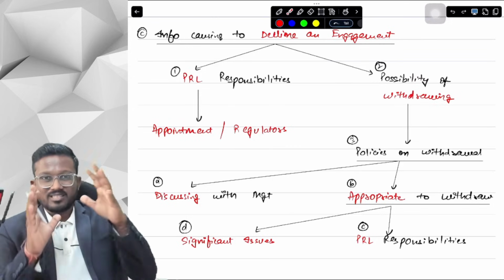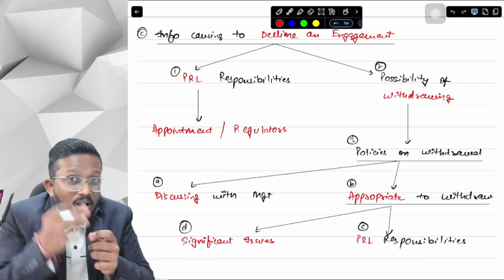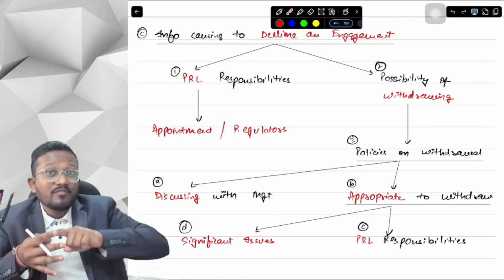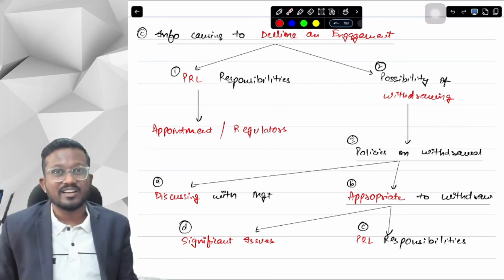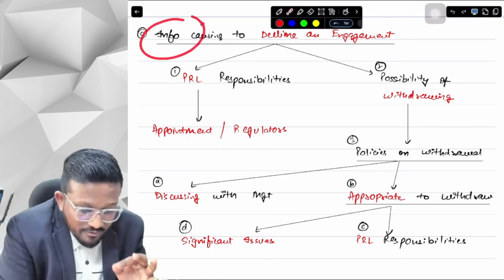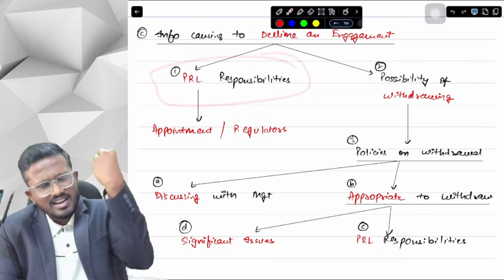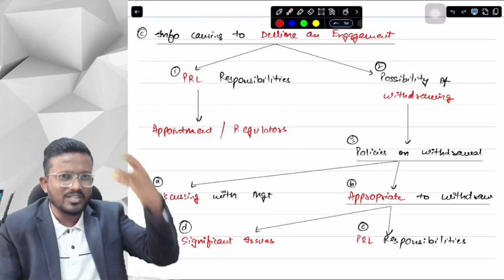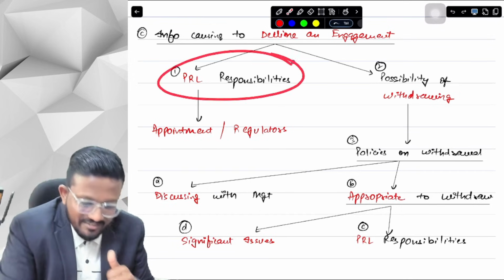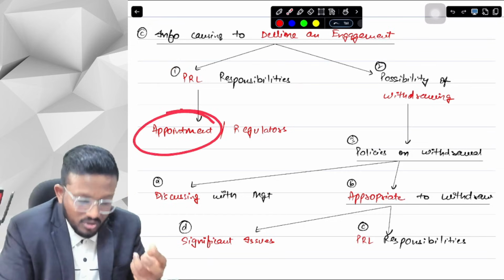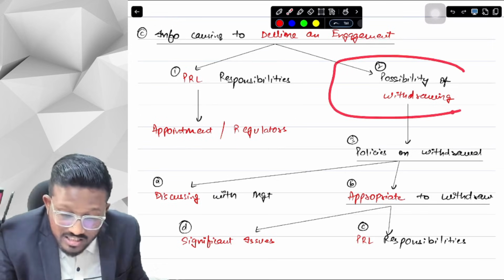And the last thing in this particular third element is, if there is any information which we come to know about post accepting this engagement, had it been known earlier prior to accepting the engagement, then we would have declined the engagement. If we are getting to know about that information now, then what we have to do? First of all, we have to see our PRL requirements. Anywhere, anytime, SQC1, SA220, just write PRL, you will get at least 1 mark in most of the cases. So PRL responsibilities, like we have to communicate this to the persons who have made our appointment or to the regulators. And secondly, is there any possibility of withdrawing?